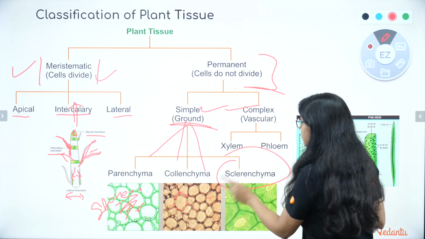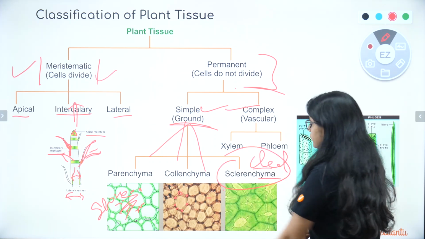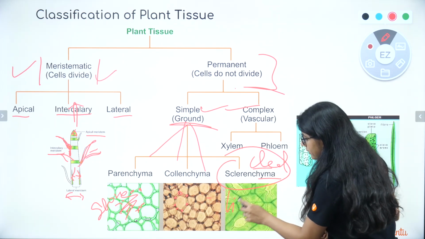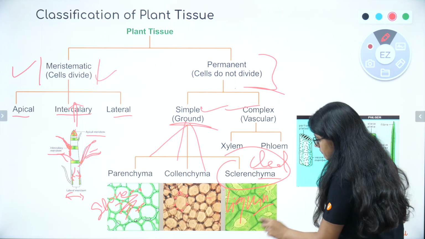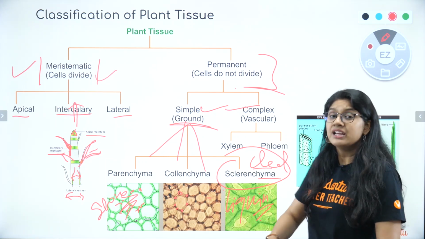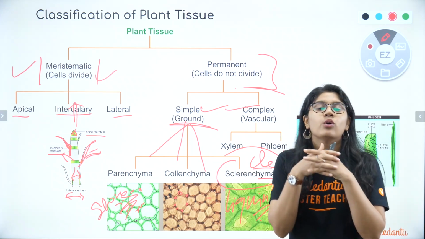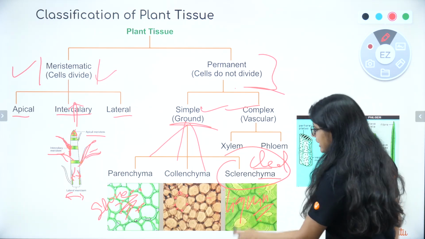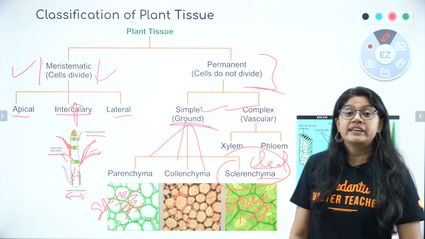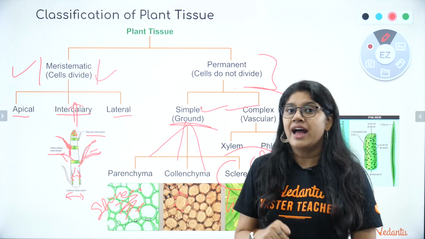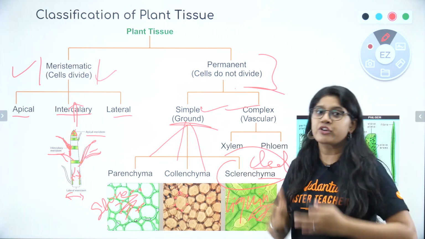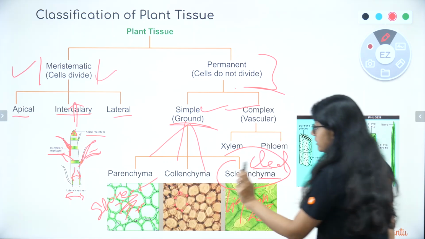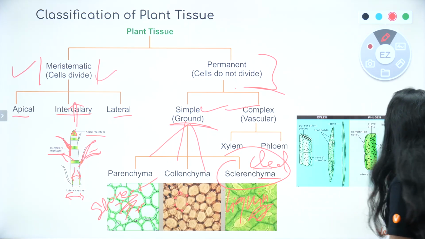Next tissue is the sclerenchyma, everyone. They are the dead tissues. They have very, very stiff walls and they have a very important component, that is lignin. Okay, and basically this substance joins all the cells so tightly together that they do not have any intercellular spaces, and they basically give super strength to the plant, and they are the ones which give a framework to the plants. Okay, so that was about the collenchyma, parenchyma and sclerenchyma.